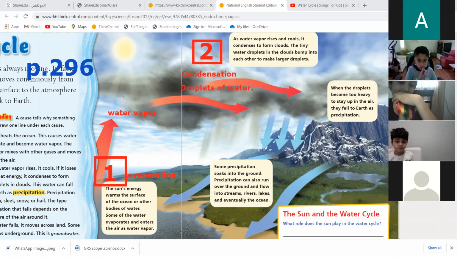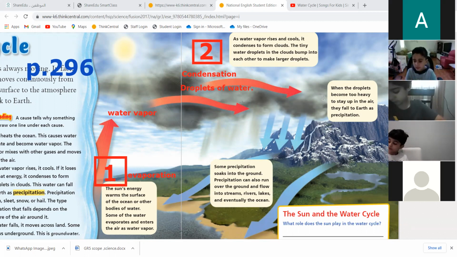Stay with me. So the water vapor cools down, loses the heat, and condenses. With what? Condensation. What does it mean? Droplets of water are formed. It turns from gas to droplets of water. What do you think is going to happen next?